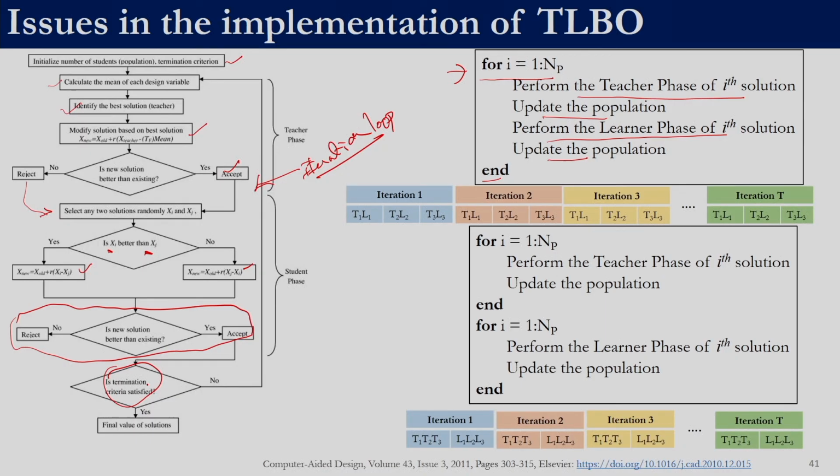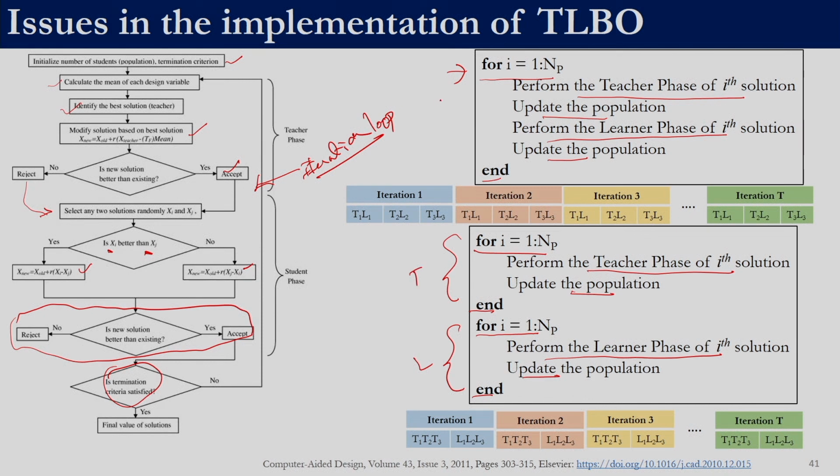I can also interpret this flow chart in this way: for i equal to 1 to NP, perform the teacher phase of the ith solution, update the population, end. In this case, all the members first complete the teacher phase, and then for i equal to 1 to NP, we perform the learner phase of the ith solution, update the population and end. So, all the learner phases are over here.